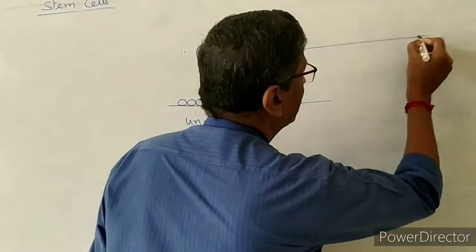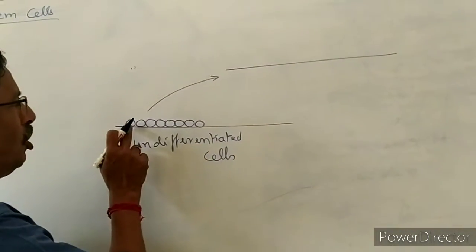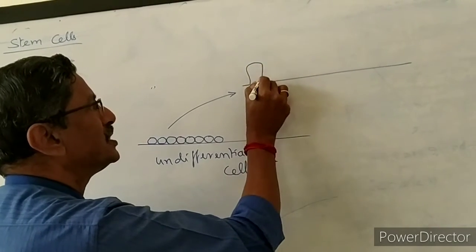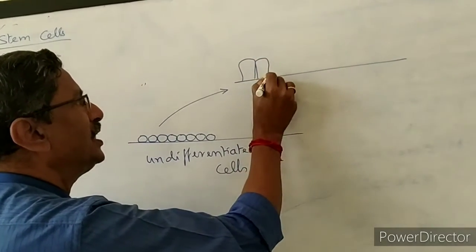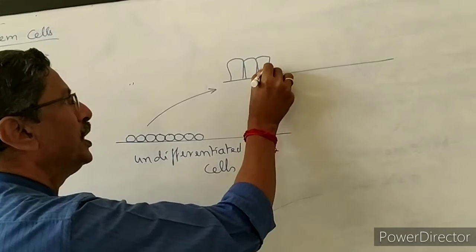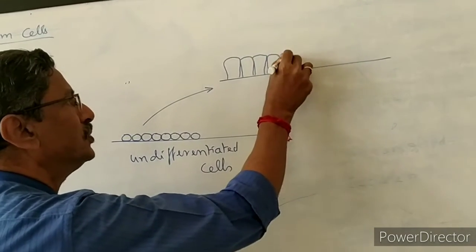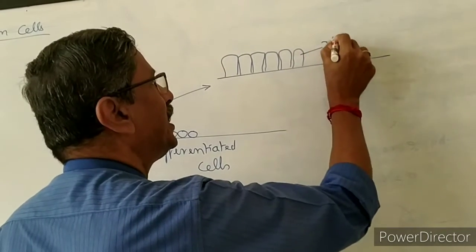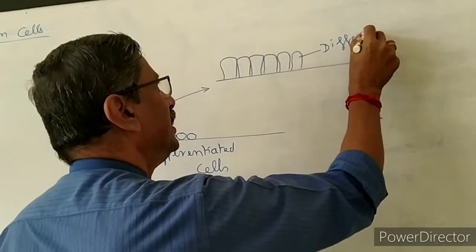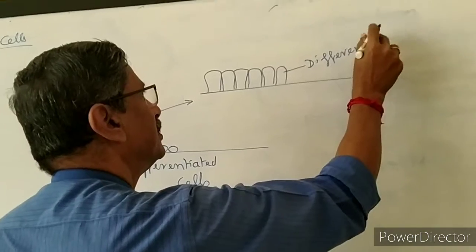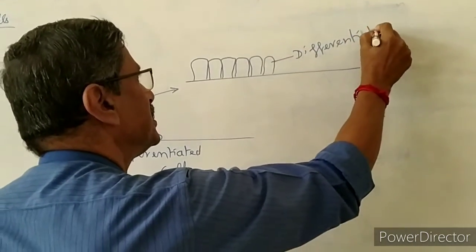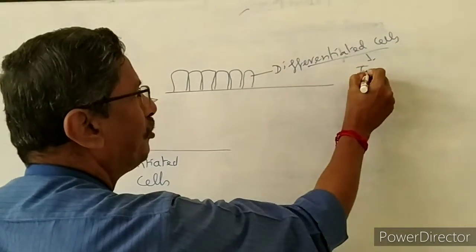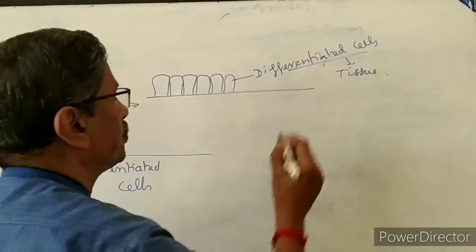Imagine that one tissue is going to develop. All the cells are changing shape and forming a new tissue. Now all these cells are called differentiated cells. The differentiated cells join together to form a new tissue.